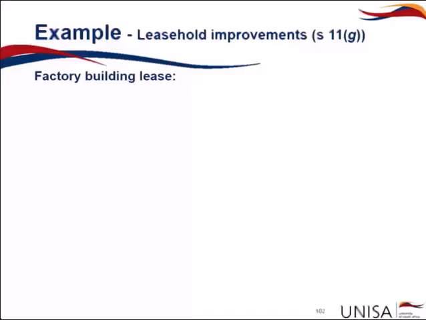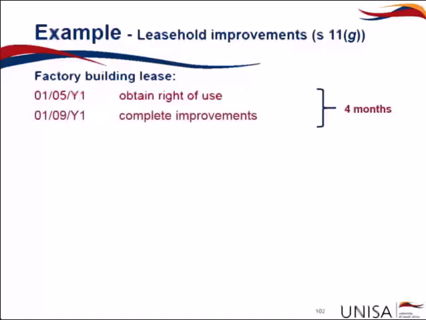If we have a factory building under lease, and on the 1st of May we obtain the right to use this factory building. On the 1st of September, we complete the improvements, so we have 4 months into our lease contract.